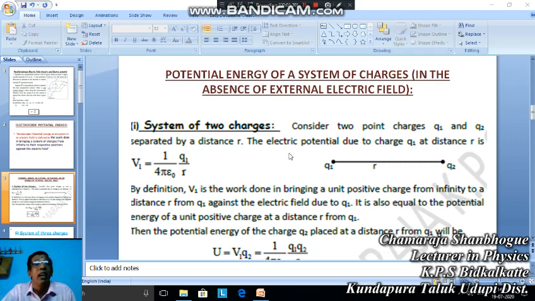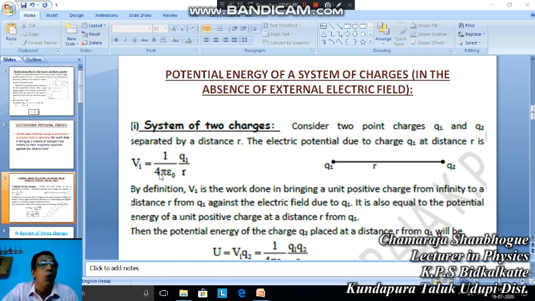We know the electric potential due to charge Q1 at a distance r is given by V1 equal to 1 by 4 pi epsilon naught Q1 by r, because this is the expression we already derived in the beginning of this chapter.